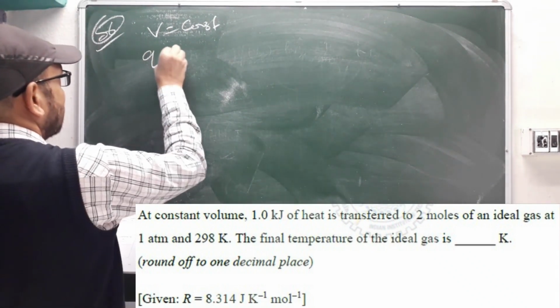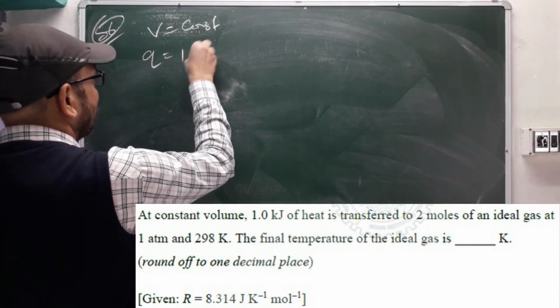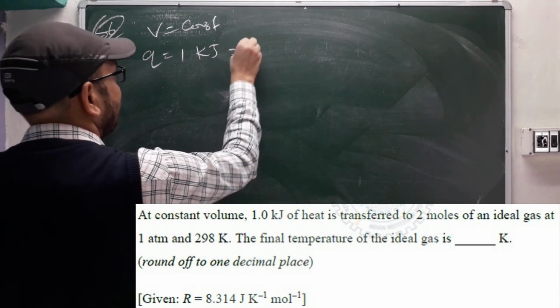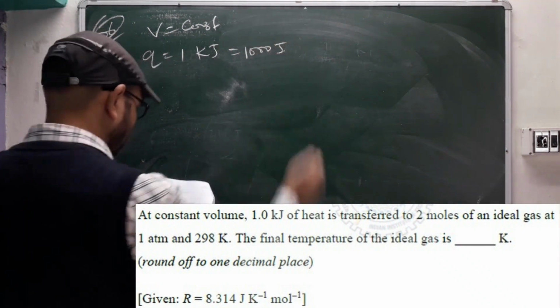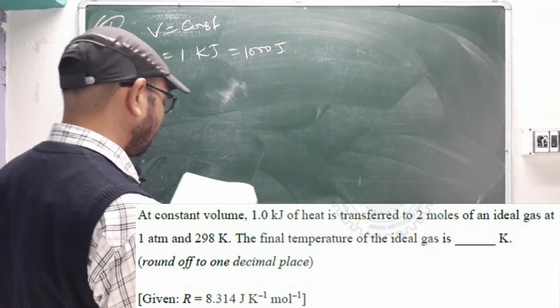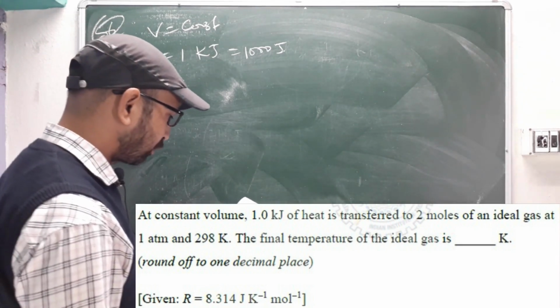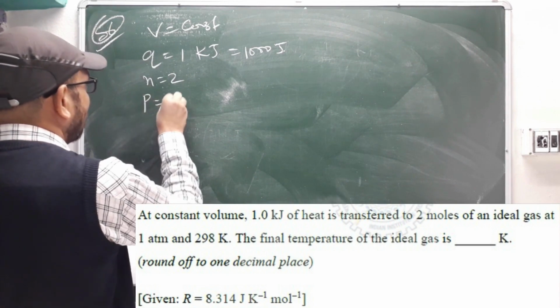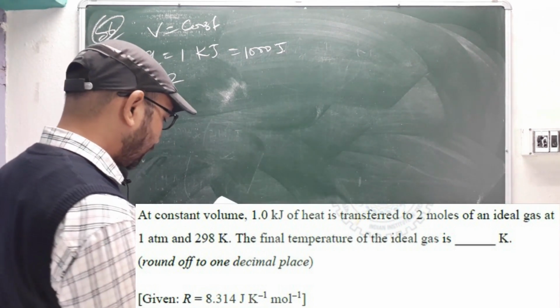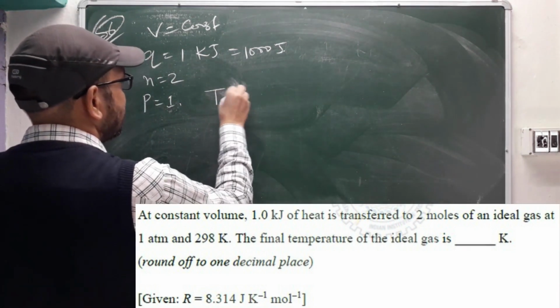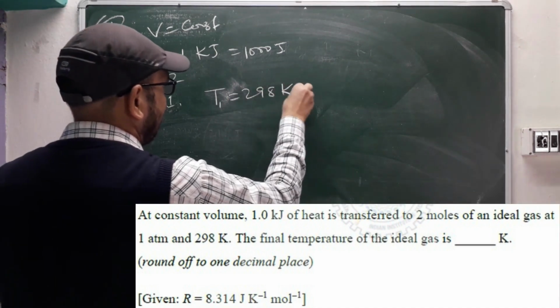Heat they have given is 1 kilojoule, just convert it to 1000 joule, transferred to 2 moles of an ideal gas, so n equal to 2, at 1 atmospheric pressure and 298 Kelvin, so temperature T1 is 298 Kelvin.